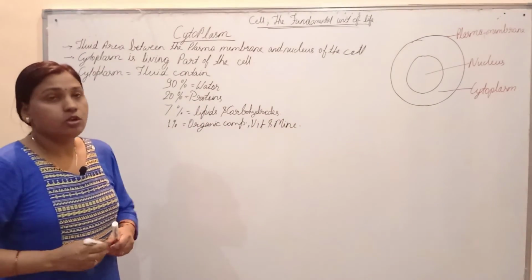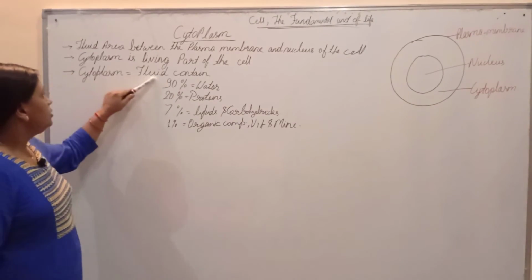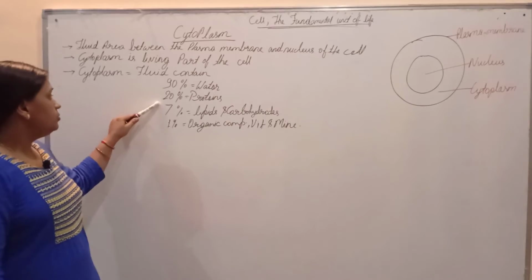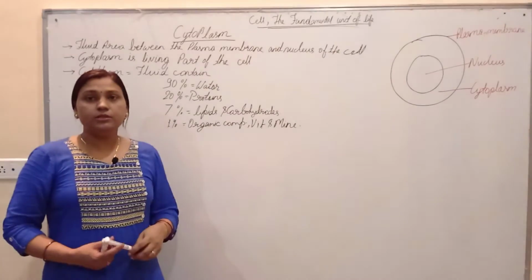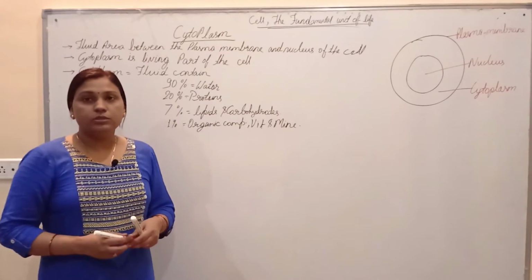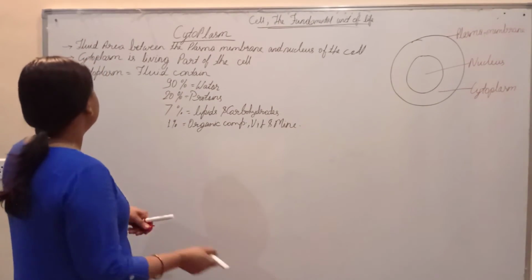So we saw here the fluid part of cytoplasm consists of 90% water, 20% protein, 7% lipids and carbohydrates, and 1% organic compounds and vitamins and minerals.